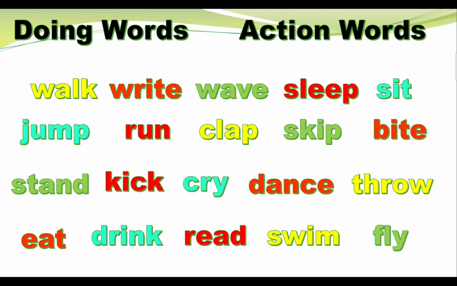Now, all these words are doing words. They are called verbs or doing words, okay? Because they show the action that we do.